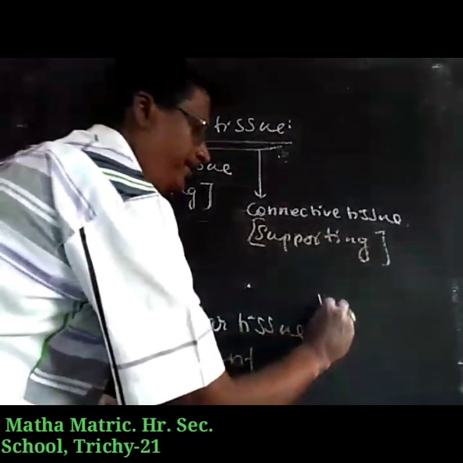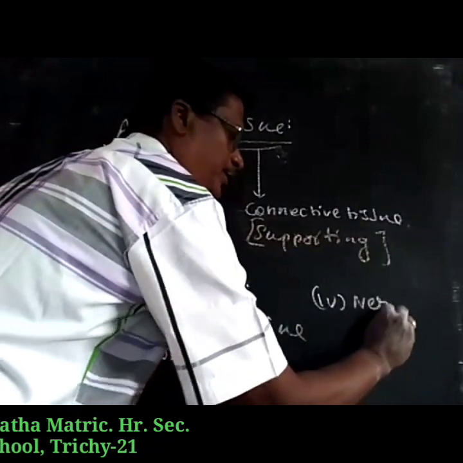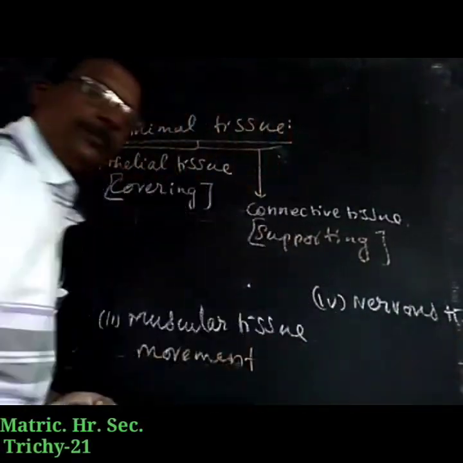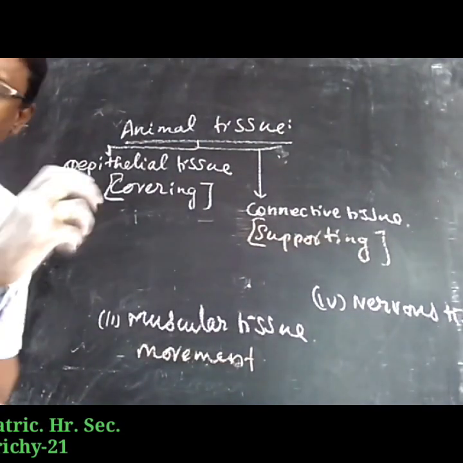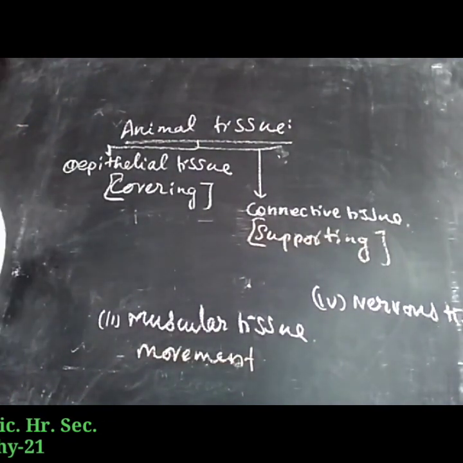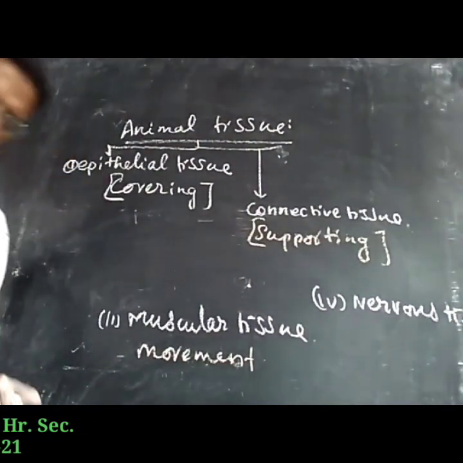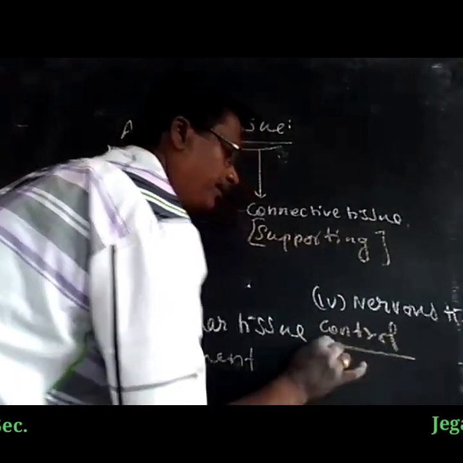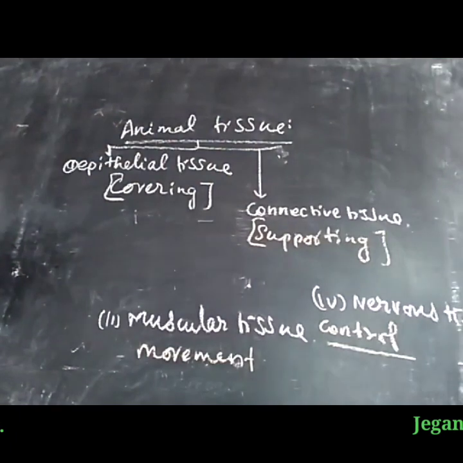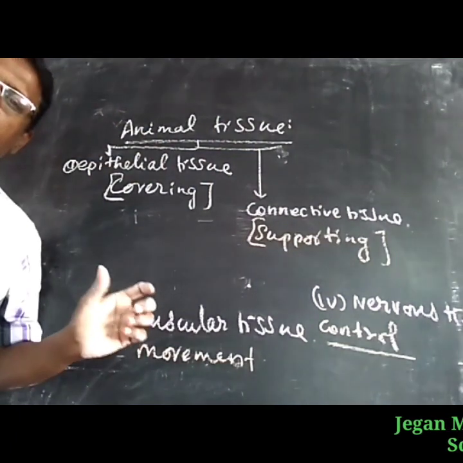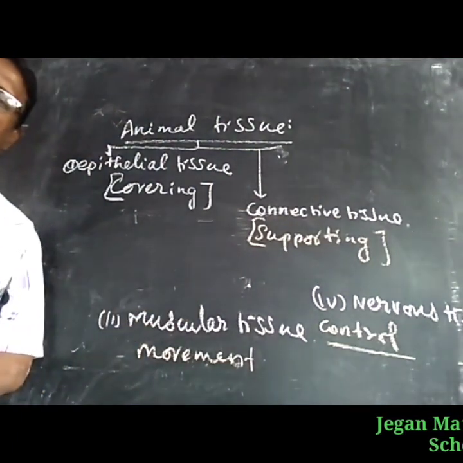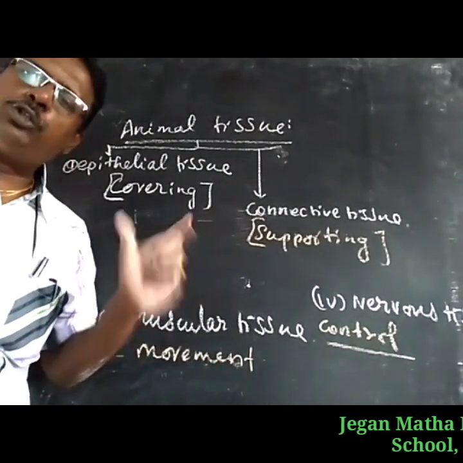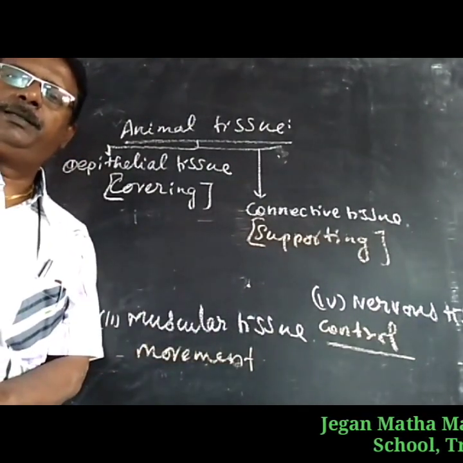Then the fourth one, nervous tissue. The nervous tissue is called the controlling tissue. They control the body movement and also give the response to the stimulus.